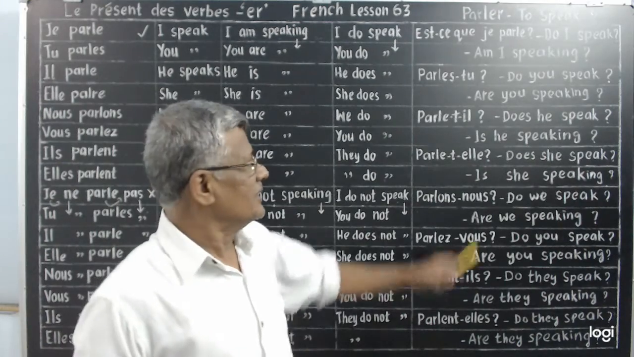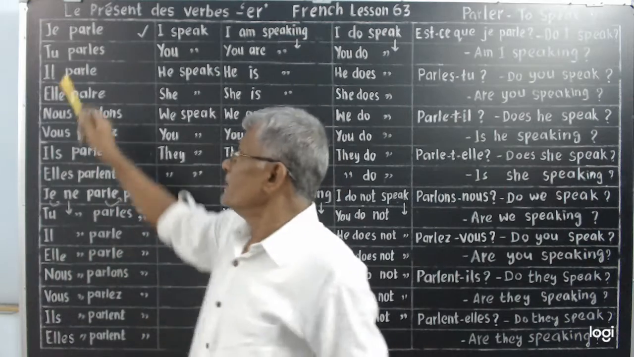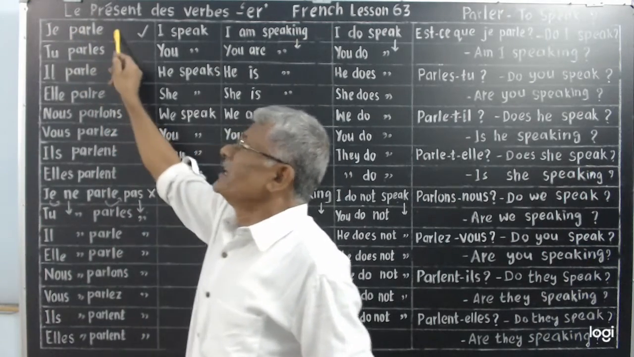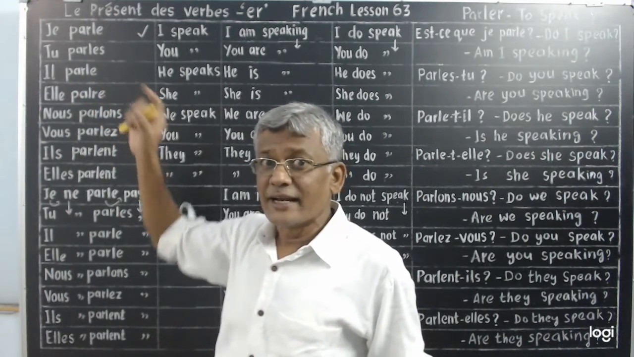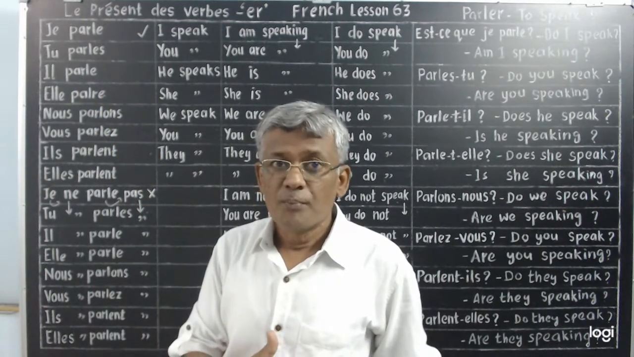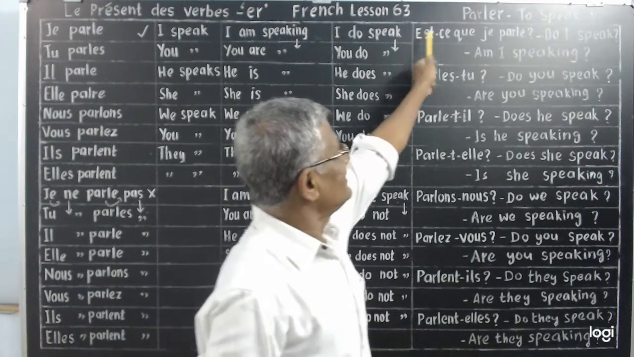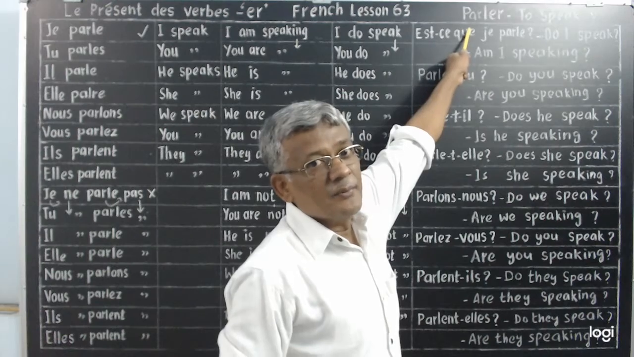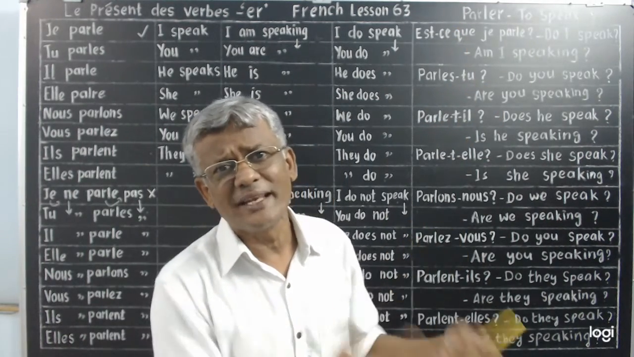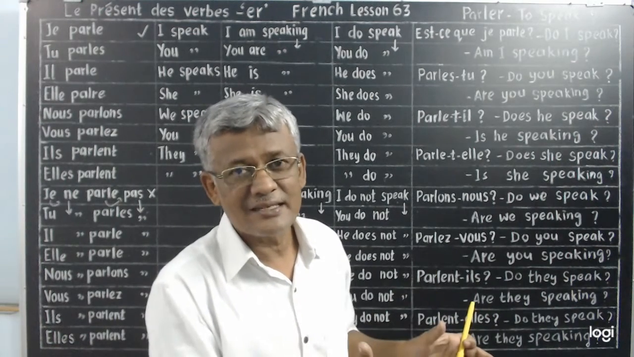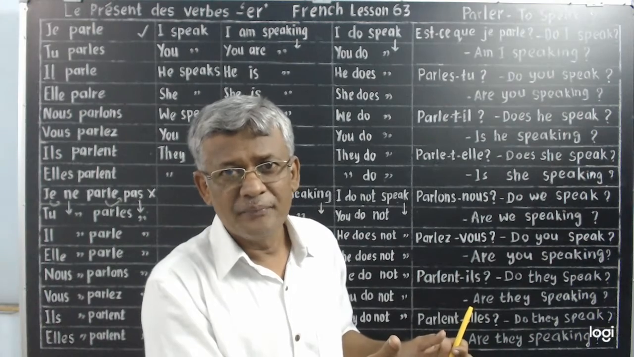It becomes a question. Now, only for je, this inversion is not advisable. In French, they do not write parle-je. That's not preferable. Instead, they add this interrogative expression, est-ce que. Est-ce que is capable of changing any affirmative sentence into an interrogative sentence. Is it that I speak? What does that mean? Do I speak?